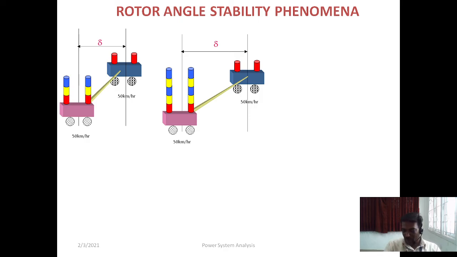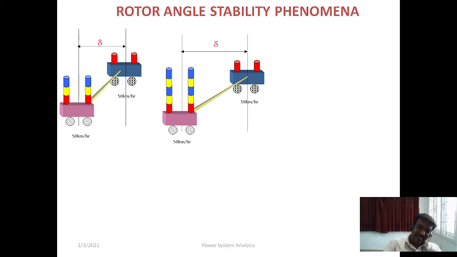But what is the problem here? The delta is increased, and the speed of the rotor is 50, but the power given to the rotor is 55. We increased the acceleration from 50 to 55. We are giving more power to the rotor, right?